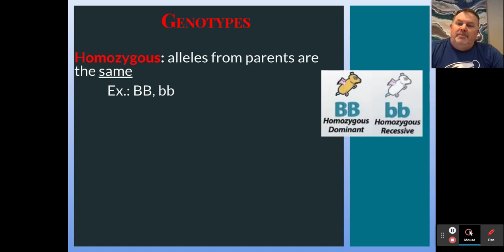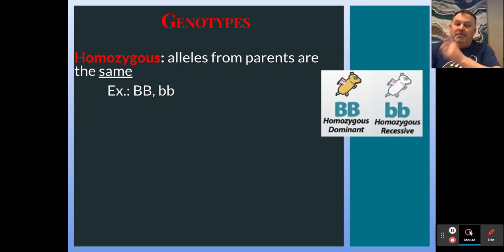So genotypes can come in a couple different forms. If they're both the same, in other words, both alleles from each parent are the same, we give this the term homozygous. Examples of homozygous would be a big B or a little b. Those are two examples using B's. But we do know that they're both the same, and so both parents had the same alleles.